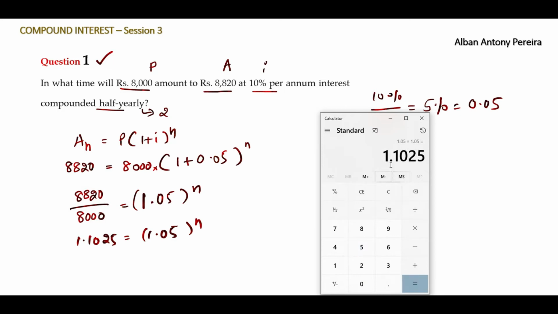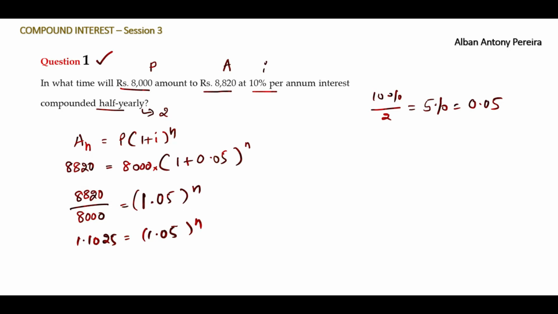We get 1.1025. Right? So we found the answer. That means 1.05 should be multiplied with 1.05, so the answer will be 2. So write it, 1.1025 is equal to 1.05 to the power 2.